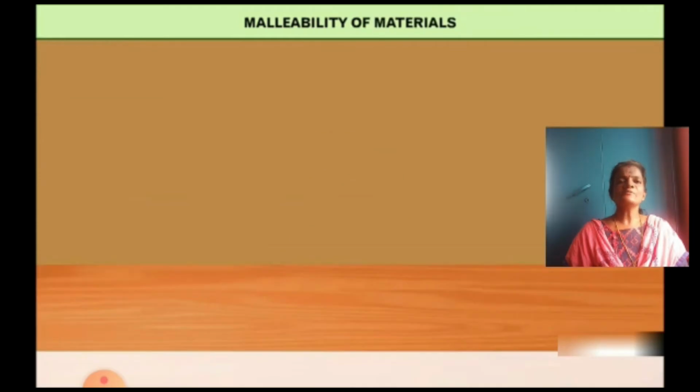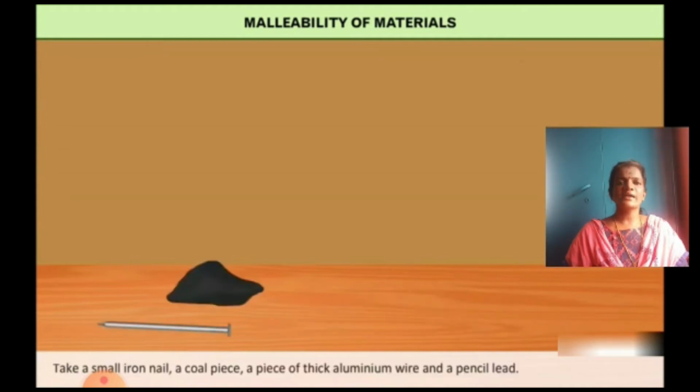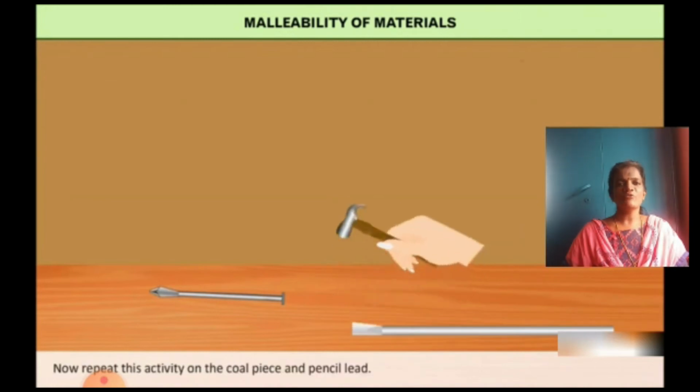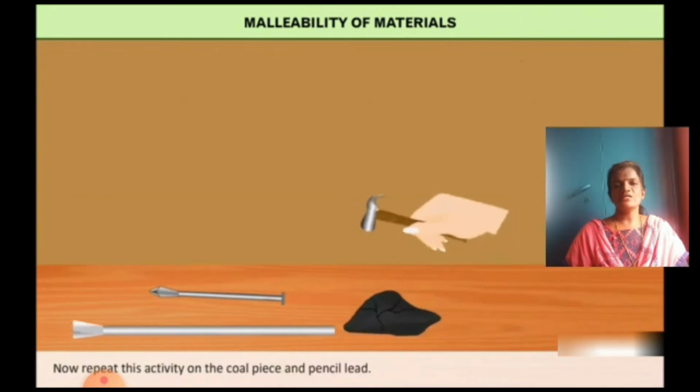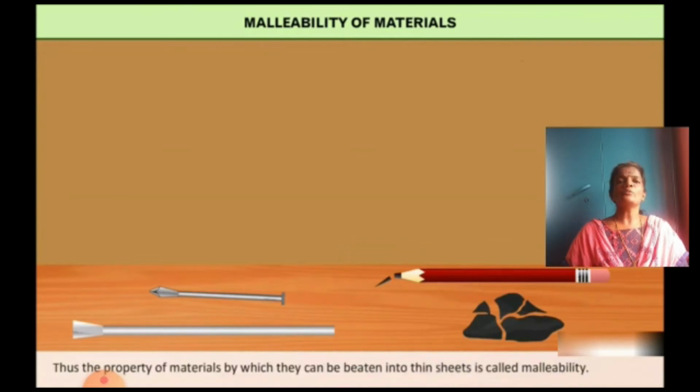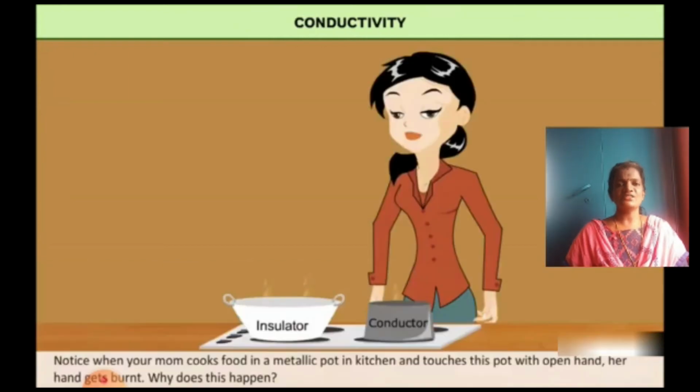Malleability of materials. Let us perform an activity to show the malleability of materials. Take a small iron nail, a coal piece, a piece of thick aluminium wire and a pencil lead. Beat the iron nail with a hammer. Try to hit hard. Now hit hard the aluminium wire. Now repeat this activity on the coal piece and pencil lead. You observe that iron nail and aluminium wire get flattened on hammering while the coal piece and pencil lead break into pieces. This property of materials by which they can be beaten into thin sheets is called malleability.